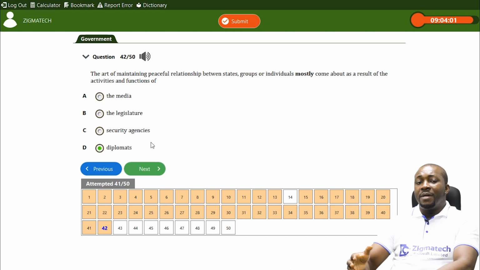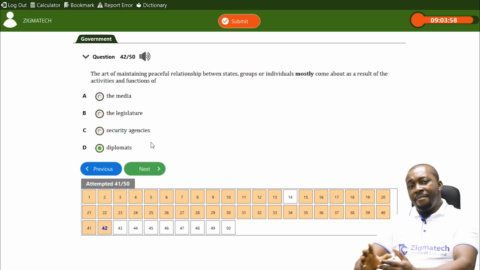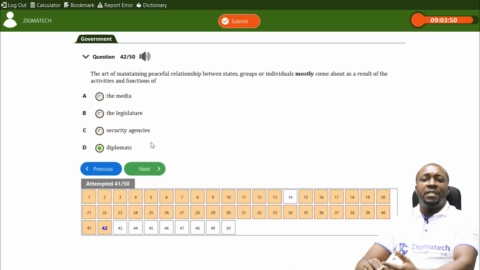We're talking about diplomatic missions. We're talking about the embassy of a country. We're talking about the high commission of a country in another country. What is their duty there? Their duty is to maintain that peaceful relationship between the two countries.